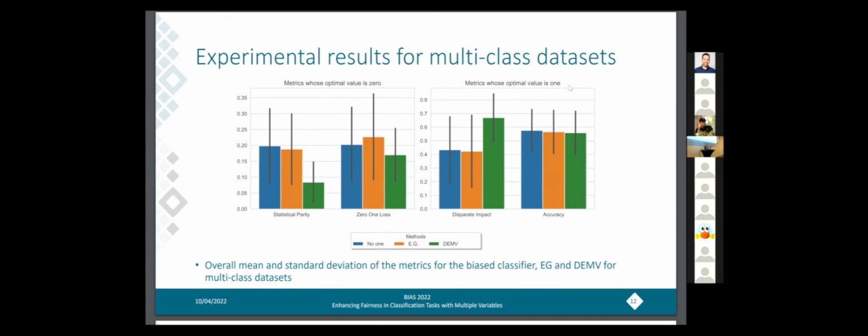Again, on the left, we have metrics whose optimal value is equal to 0, while on the right, we have metrics whose optimal value is equal to 1. And here we can see very easily how our method overcomes the selected baseline, keeping also a high level of accuracy with respect to the biased original classifier.